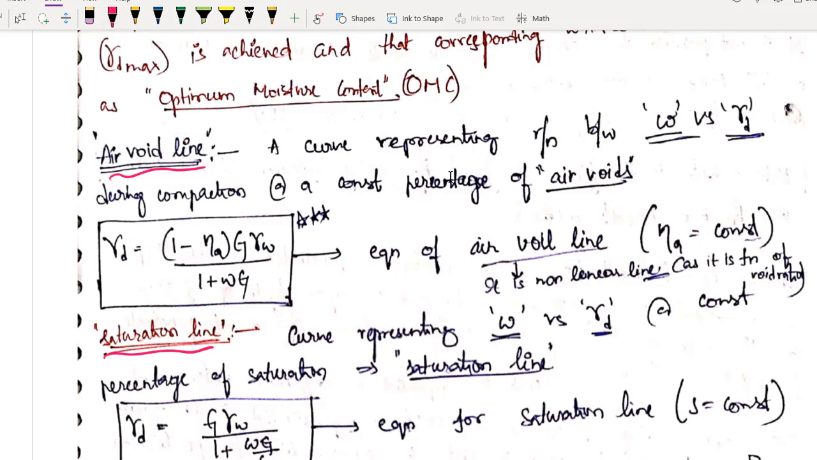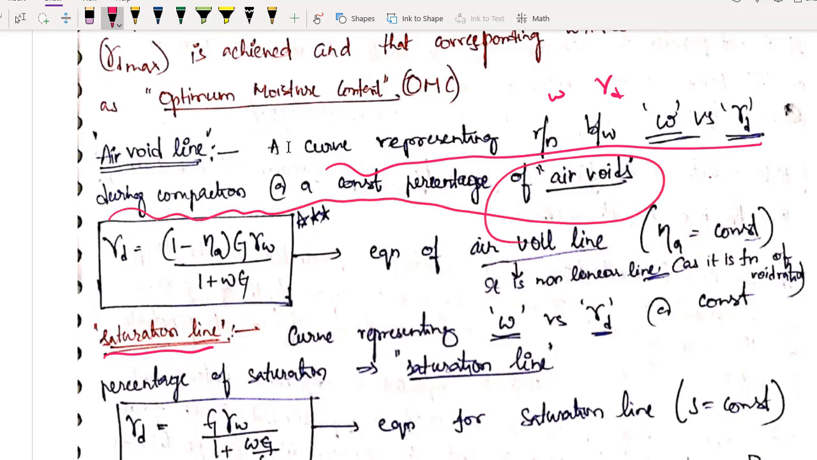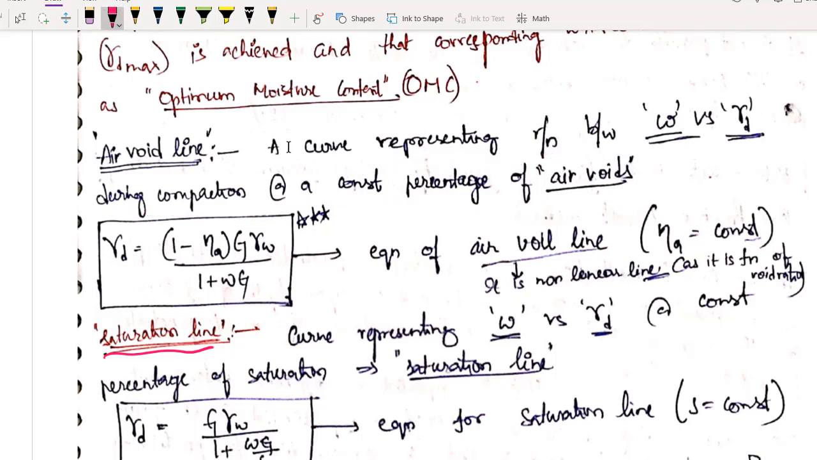So what is this curve? Let us see. A curve representing relationship between our water content and gamma d, similar to above, but there is one clause here: during compaction at a constant percentage of air voids. Just we have to write the formula in terms of percentage air voids. Previously, what was the formula which we wrote? We wrote gamma d is equals to gamma by 1 plus water content. If you find water content of this soil, just do gamma by 1 plus w, you will get gamma d, which is actual case.